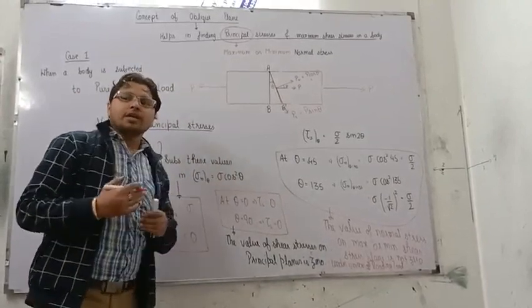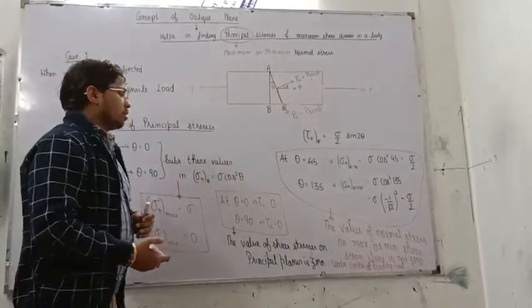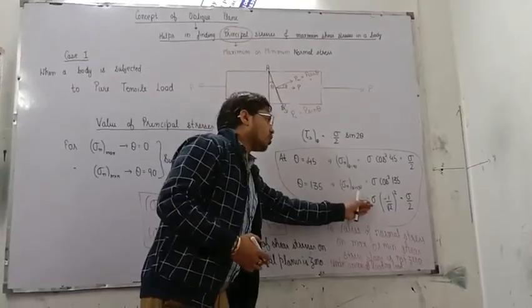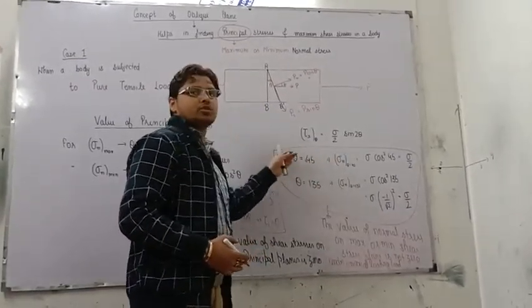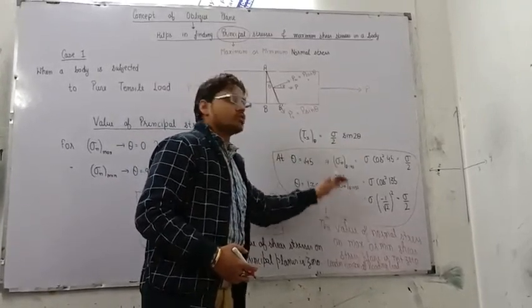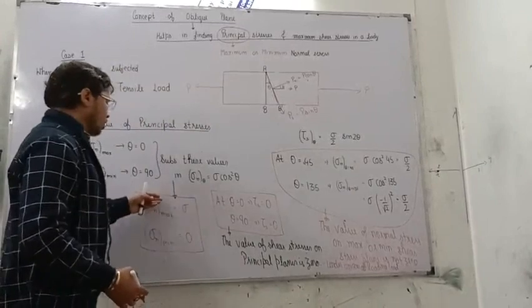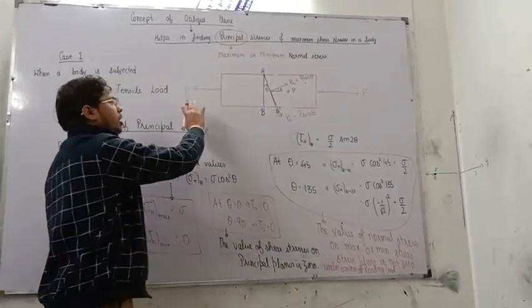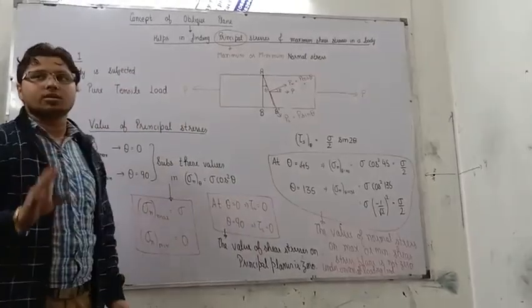When we do biaxial, let's see whether the result varies from this or not. This may be 0 or not on the maximum shear stress or minimum shear stress planes. Till now, the value is not 0. Whatever we have observed, we have reached a conclusion, and it will always be valid whenever uniaxial loading conditions are there. Right?